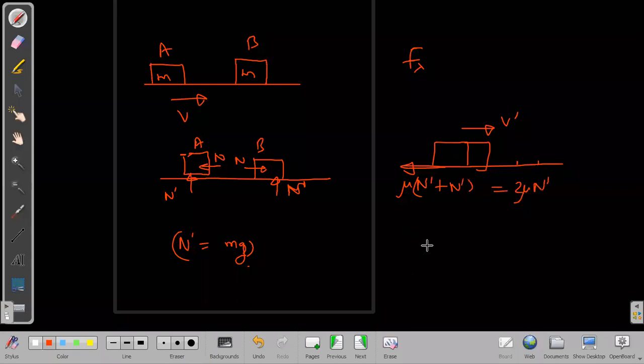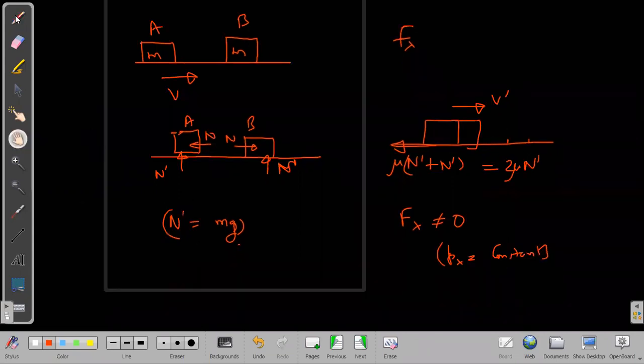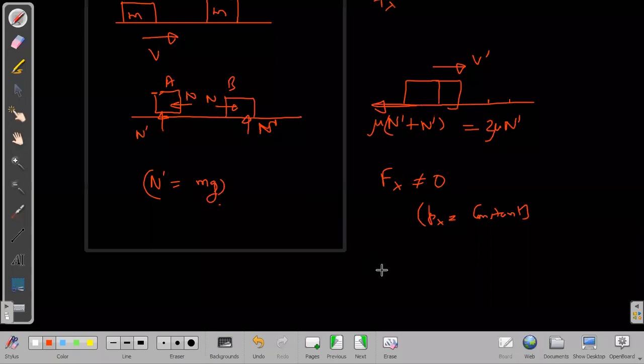And you may ask this question: when force along x-axis is not zero, then why can we say that momentum along x-axis will be constant? Again, the reason I will give you is the same: this force is definitely acting along x-axis. But what is the change in momentum along x? F along x into dt. That will be the change in momentum along x. And that external force along x is just 2 mu mg, multiplied by small dt, so it will be negligible change. So change in momentum along x will be nearly 0. Does it change? Yes, it changes. But how much? Very less. So it is negligible change in momentum.